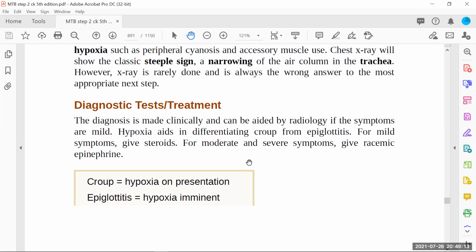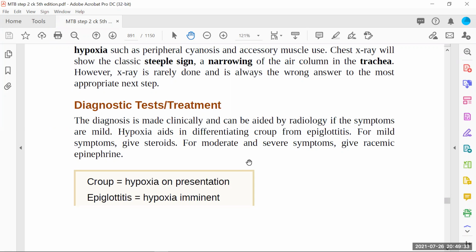There you will not find anything on X-ray. That's why we are not wasting our time in doing X-ray. But once you do, you will always find steeple sign. So just memorize this thing, that what we are going to give for the treatment option, steroids and epinephrine. These are the two things. But of course, if the patient is presenting in emergency department, we'll always go for the epinephrine.